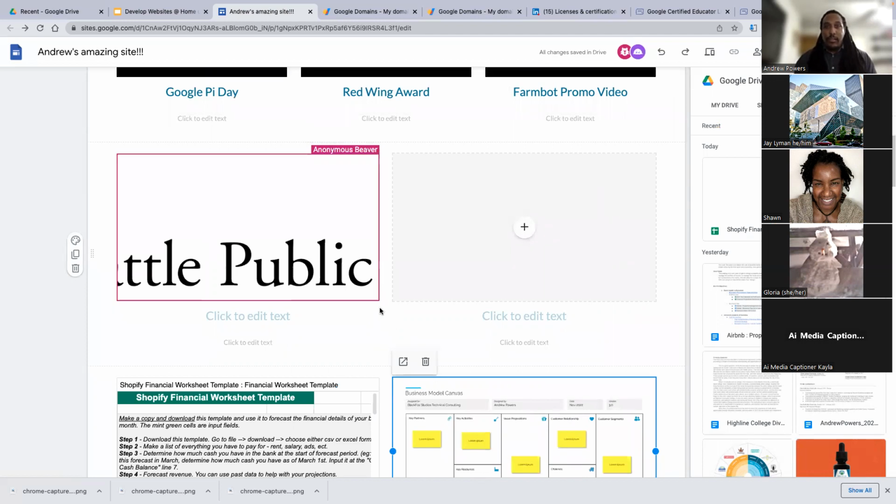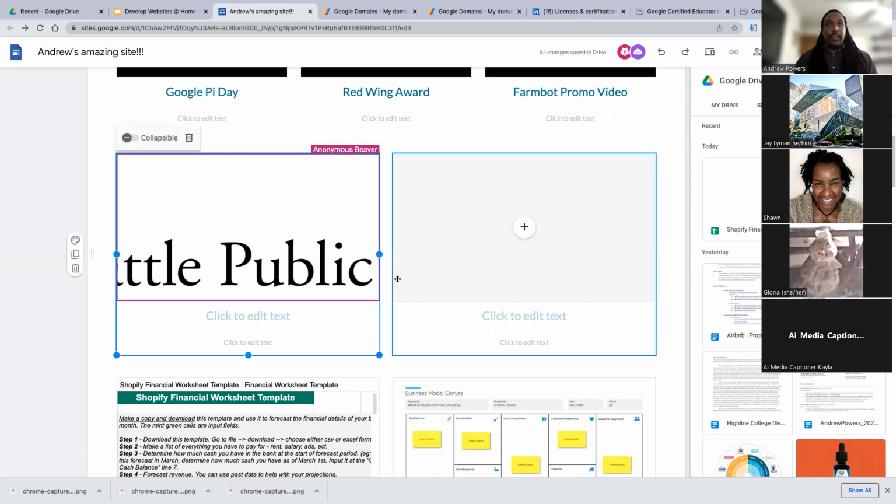Yeah, Andrea, I was gonna ask you, I picked an image that was a little bit too big. And I would think that it would allow me to resize it, but it's not letting me. Do you have any tips since you've used it? Do I have to crop it? So I think I see what happened. What's happening right now is you have an option to make this collapsible, which means, oh, my bad.